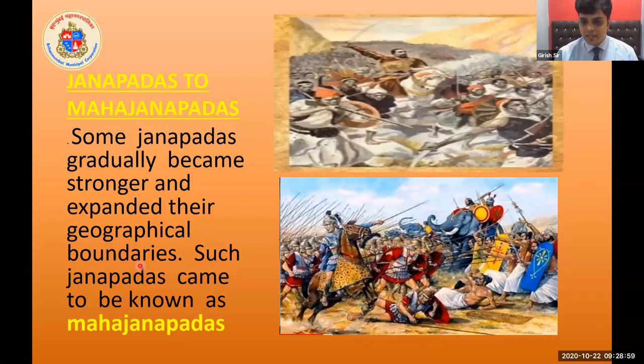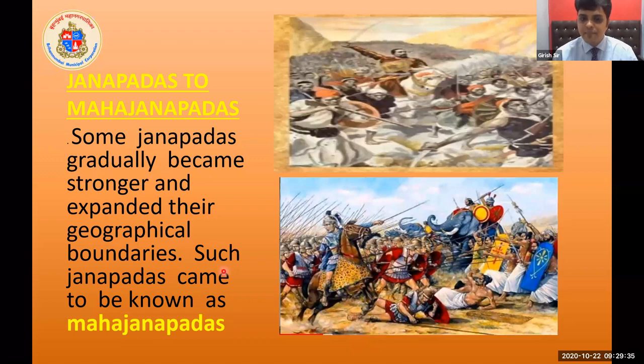Janapadas to Mahajanapadas. How the Janapadas are being converted into Mahajanapadas. Can you see these two pictures? We can see that in these two pictures there is a fight. A war is there. Means when Janapadas came together, they discuss certain issues. If they are not satisfied with each other, they used to have a war.